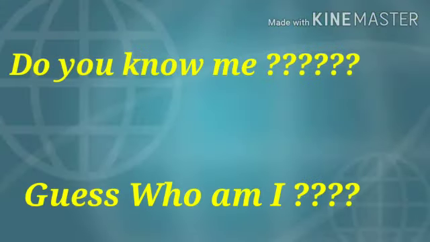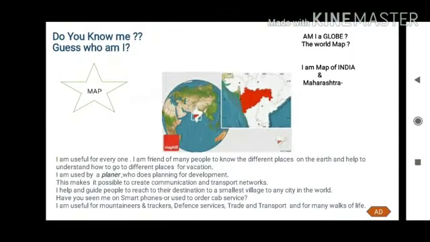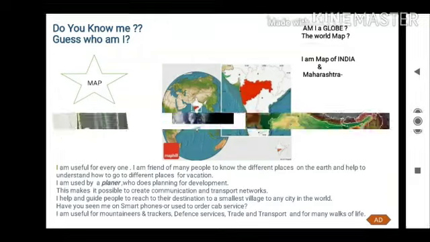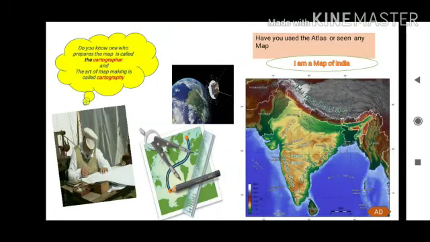Do you know me? Guess. Who am I? I am useful for everyone. I am friend of many people to know the different places on the earth. And I am helpful to understand how to go to different places for vacation. I am used by a planner who does planning for development. This makes it possible to create communication and transport networks. I help and guide people to reach their destination, from the smallest village to any city in the world. Yes, you have guessed it right.